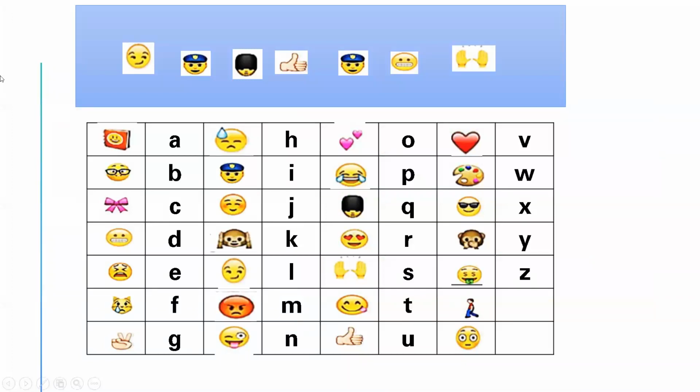Quickly bring your notebook and start to write with me the title of our lesson today, okay? Liquids and gases.